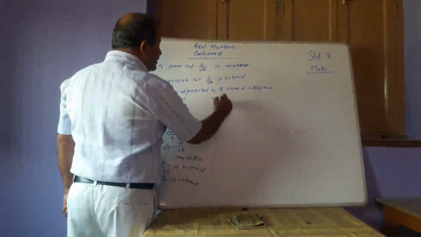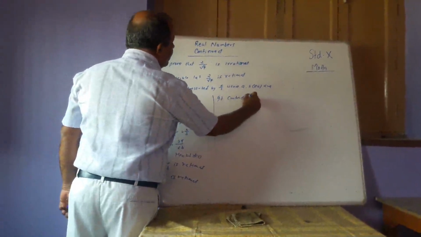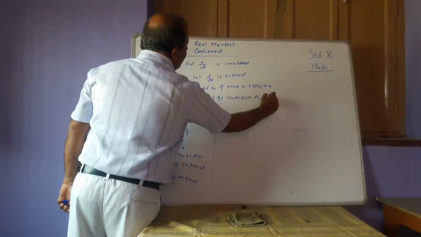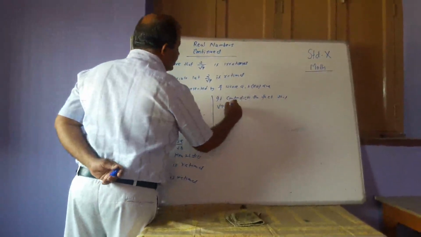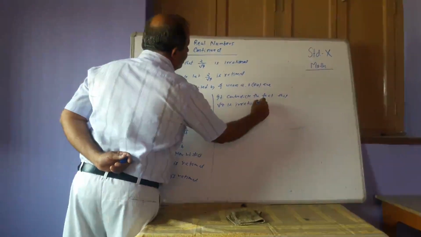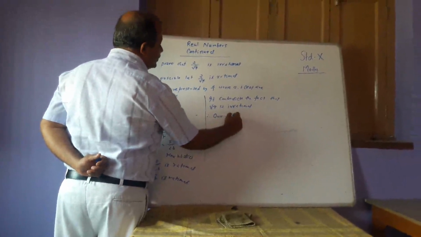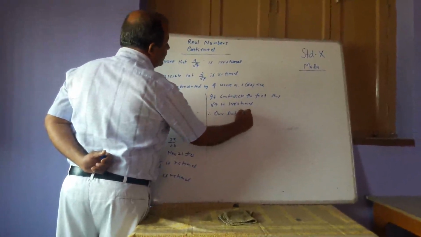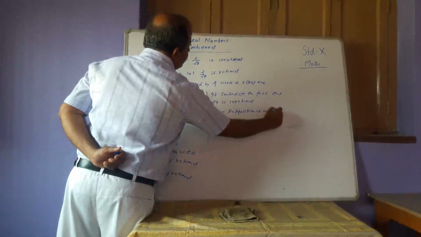Therefore, it contradicts the fact that root 7 is irrational. Therefore, our supposition is wrong.